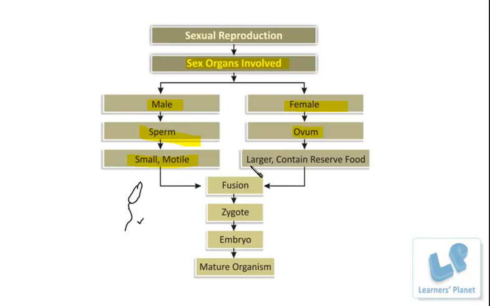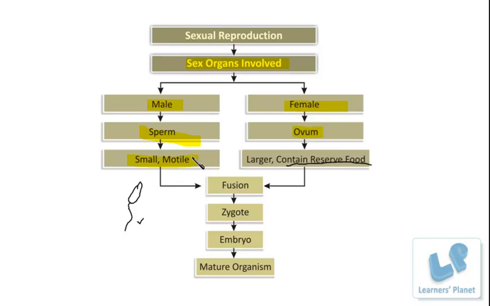Ovum, on the other hand, is comparatively larger in size and is considered to contain the reserve food material or the yolk material. This reserve food is required for the initial nourishment of the fused cell or the fertilized egg. And what happens in the reproduction here now?